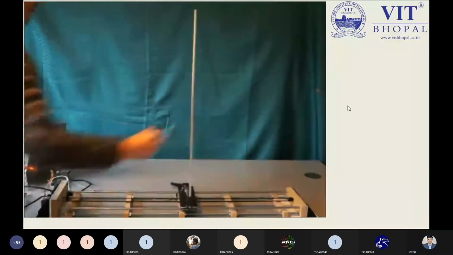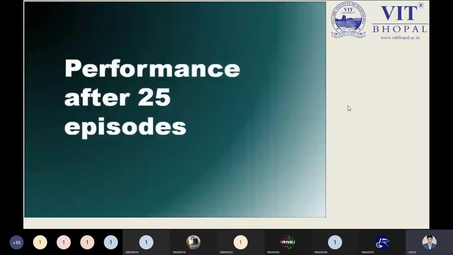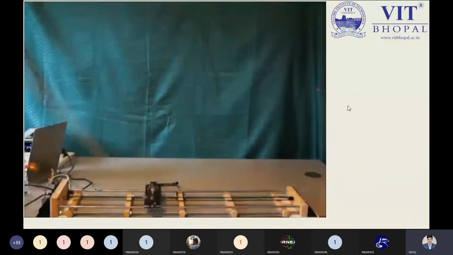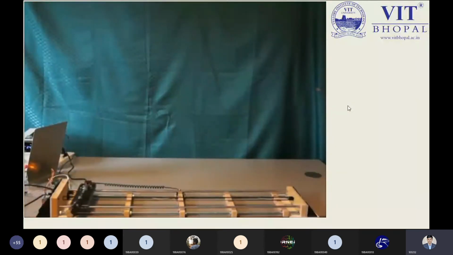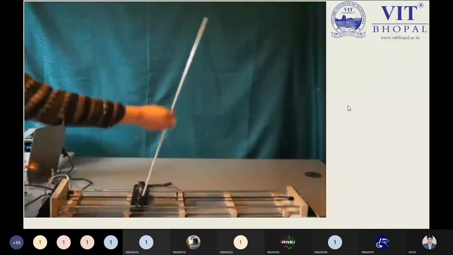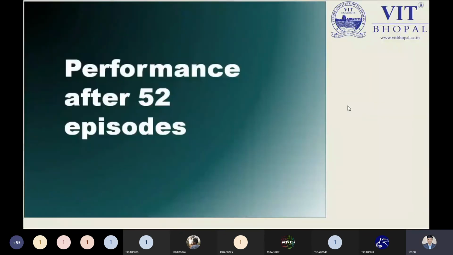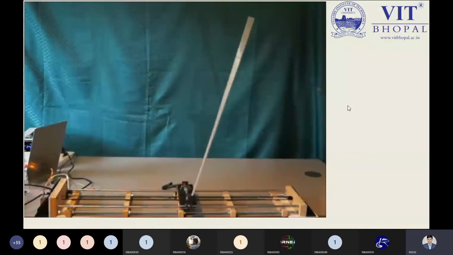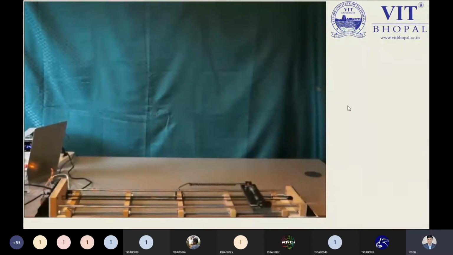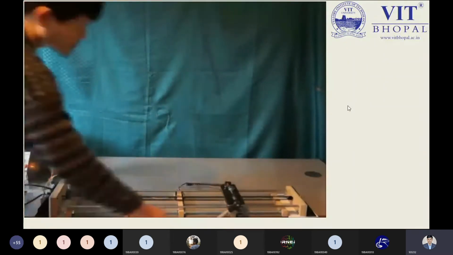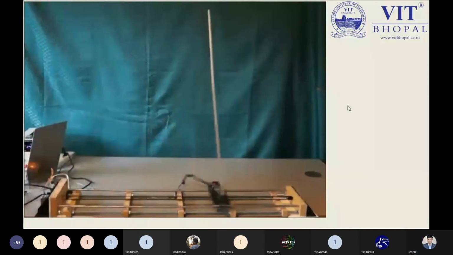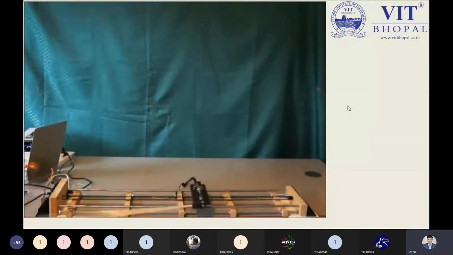After 25 episodes, meaning 25 iterations, the pole is trying to balance a little bit. After 52 iterations, the pole is balancing a little, but then it falls down.